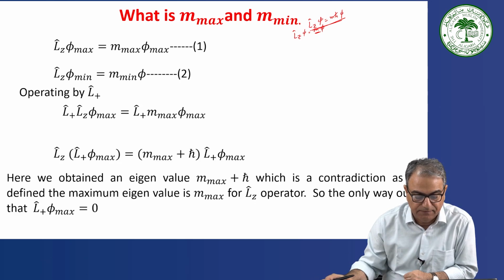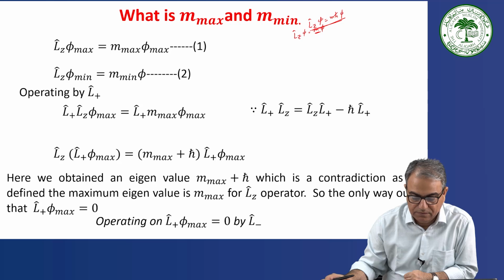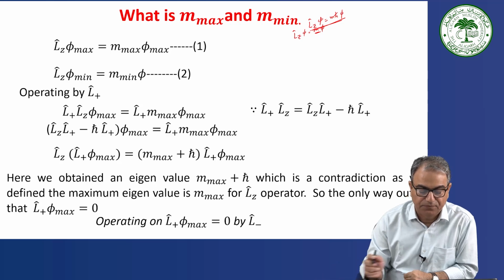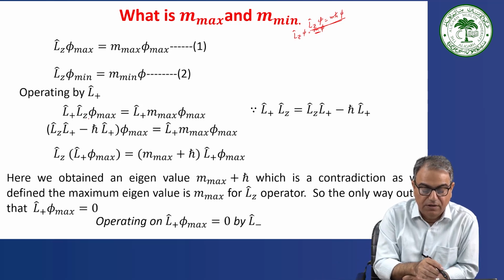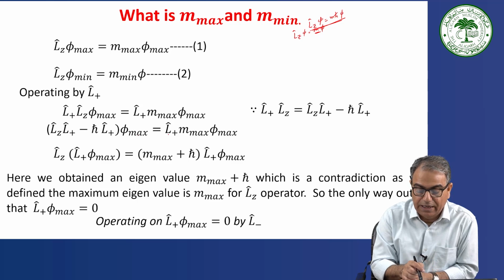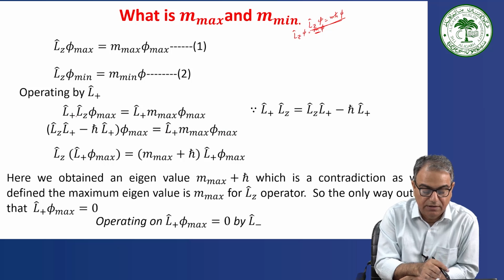If you operate with this one, what do you get? L plus LZ phi max is LZ L plus minus h cross L plus phi max, and then L plus m max into phi max. This you can write.